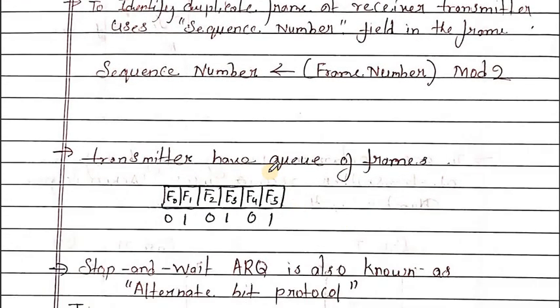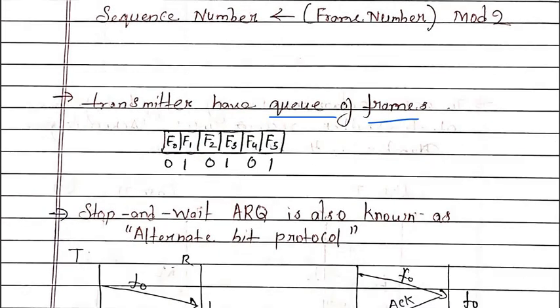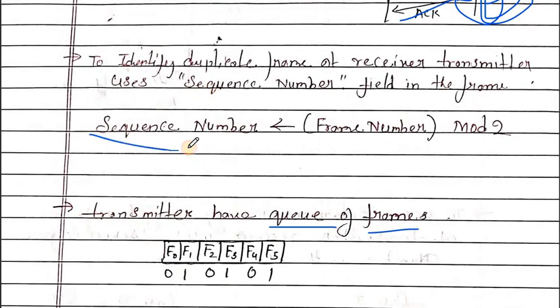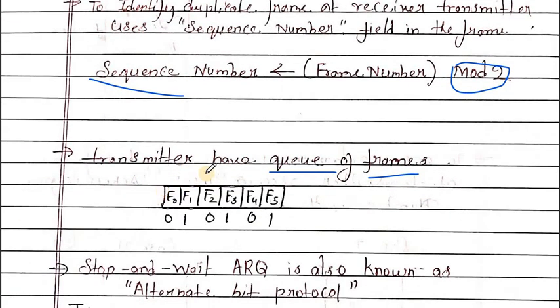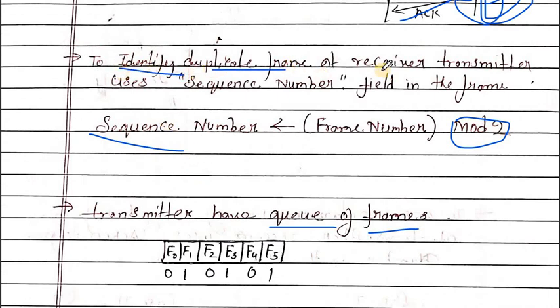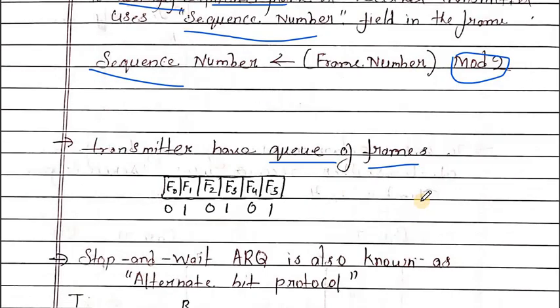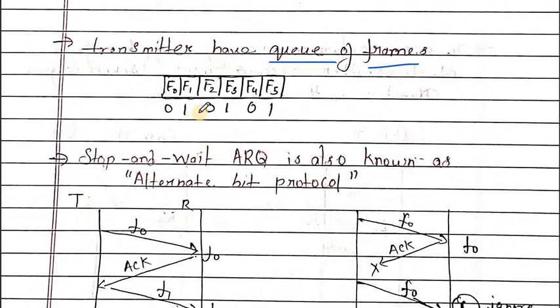we use a queue of frames with a sequence number, which is mod 2, to identify duplication on the transmitter or receiver side. We use a sequence number. A sequence number mod 2 means only a 0 or 1 bit.